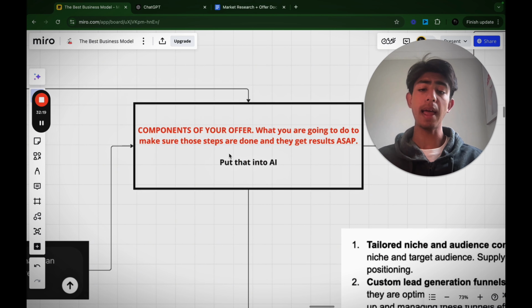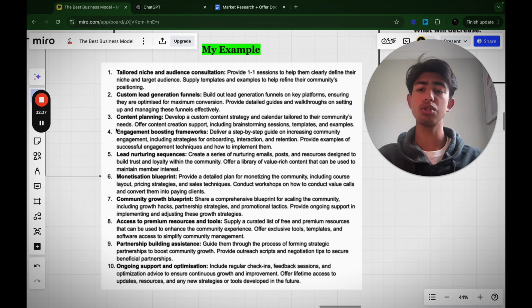Here's just my example for that. So basically, tailored niche and audience consultant. You can just take a look at that, right? This is what ChatGPT gave me, and I used this when I was building out my offer. I'll give you some time to quickly read that.